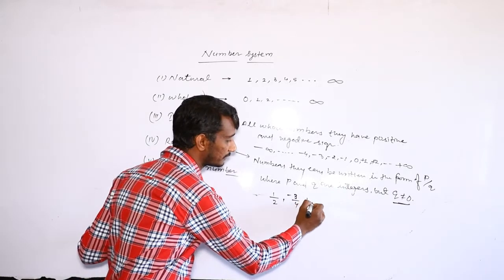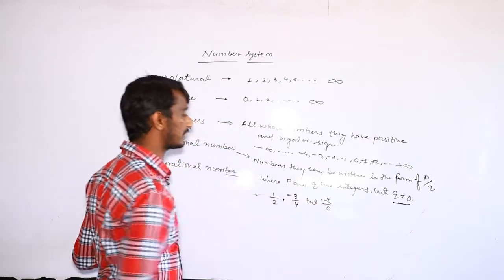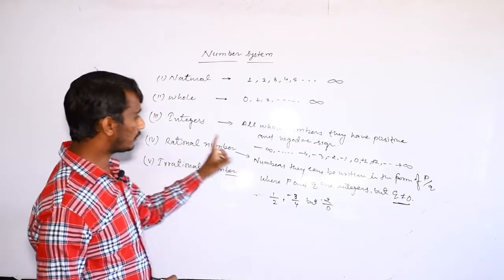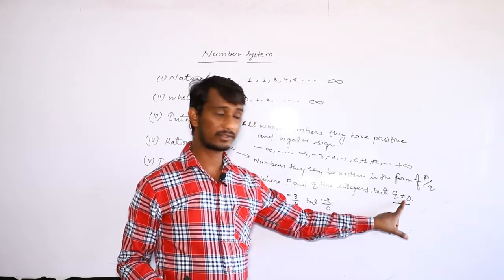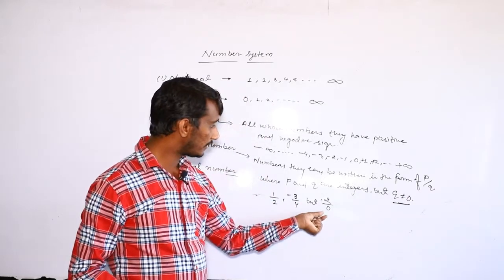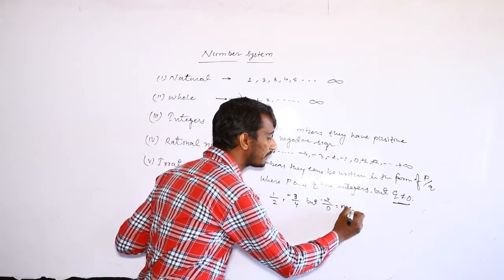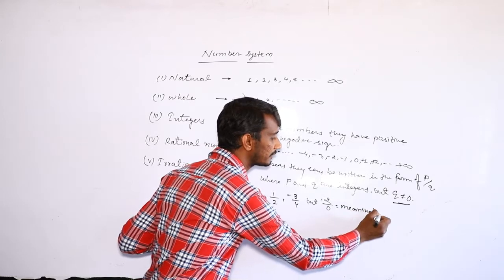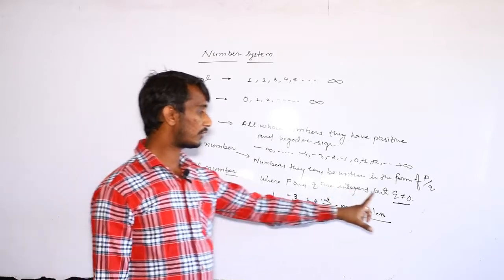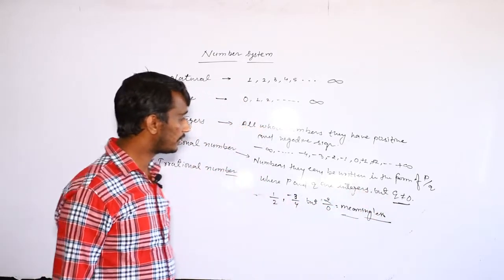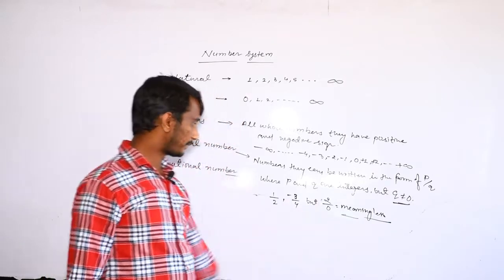But suppose 2 upon 0: is it a rational number or not? According to the definition, the denominator does not equal 0. Here the denominator is 0, so this term is meaningless, you can say not defined. So in this definition, Q is not equal to 0, and we know that 0 can never become a divisor.